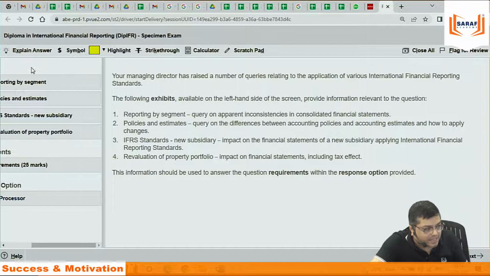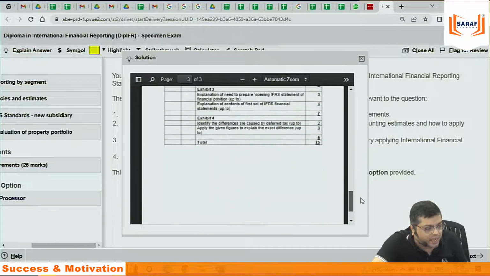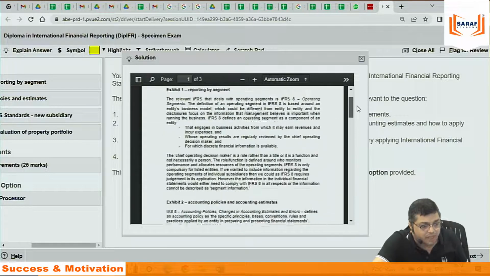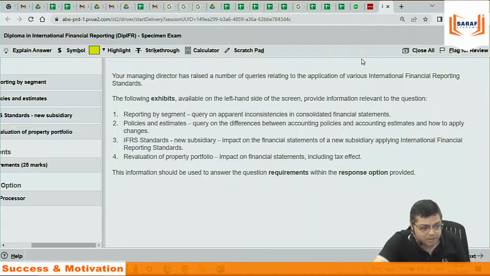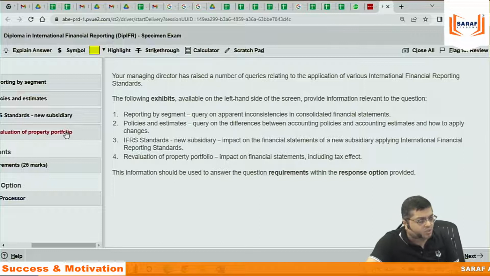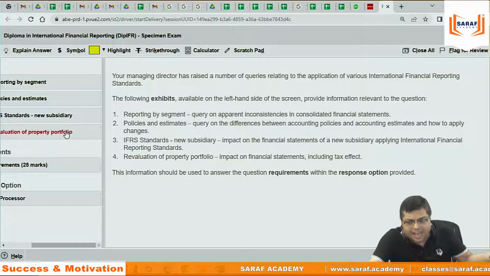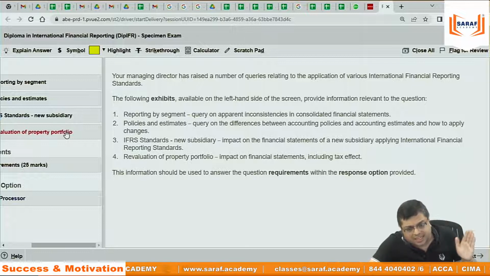Here, since there is no practice platform, the answers to this question are on the top only. Explain answer. If you open all 4 question answers, institute guidelines, marking guidelines, everything. The 4th question answer, the third and all that. Because for them, the practice platform is not yet developed by the ACCA Institute. They are developing it, but it is still not developed. Now, whether it's a question on non-current assets, machinery, leasing, or group accounting, all IAS, IFRS are part of the syllabus.